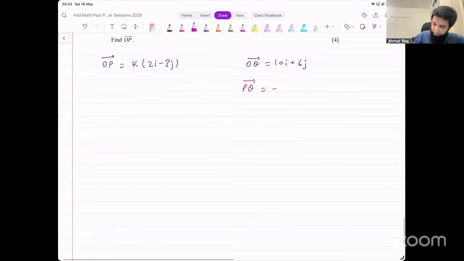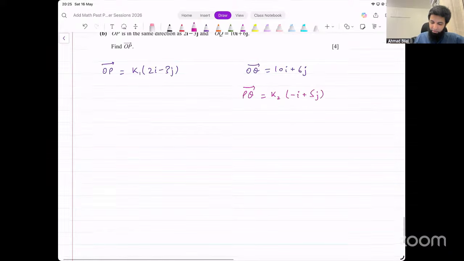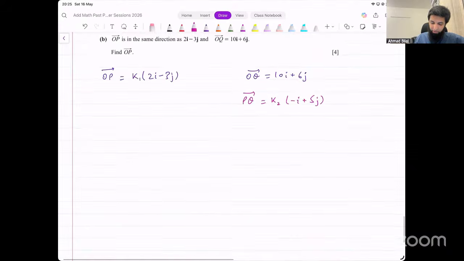This will be some different k. We can say this is k1, this is k2, into minus i plus 5j. This is parallel to this, and that vector is parallel to this other vector.